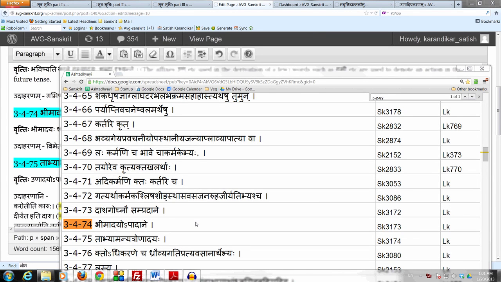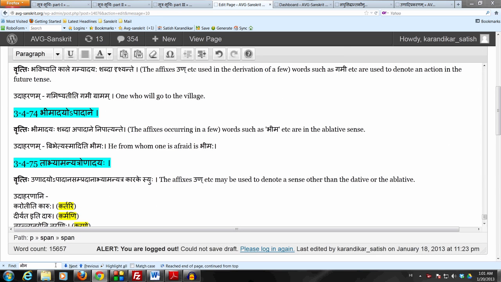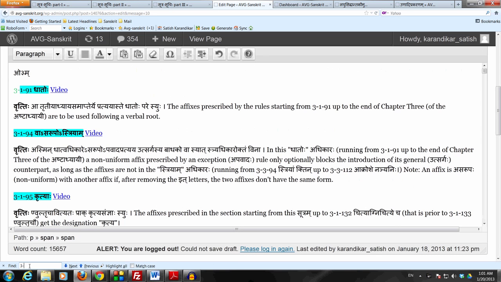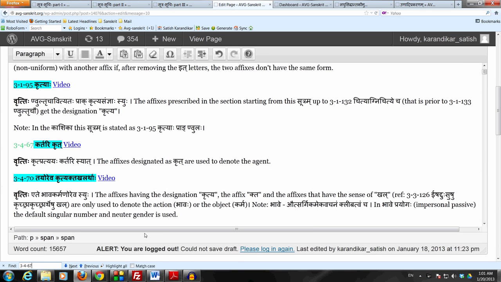Recall Sutram 3467, Kartarikrit, which we have of course studied and used repeatedly. That Sutram simply says that any Krit affix, any affix prescribed in the Adhikara of Krudating, which starts from 3193, denotes the agent of the action, the one who's the doer of the action. Of course, this is a general rule.